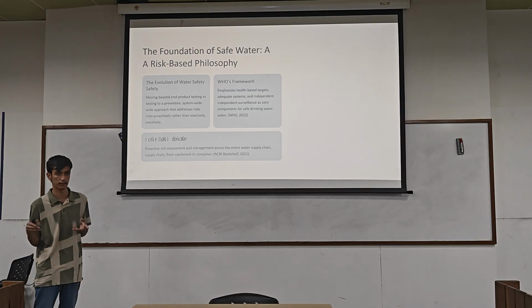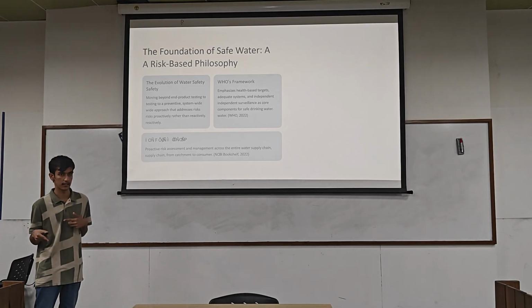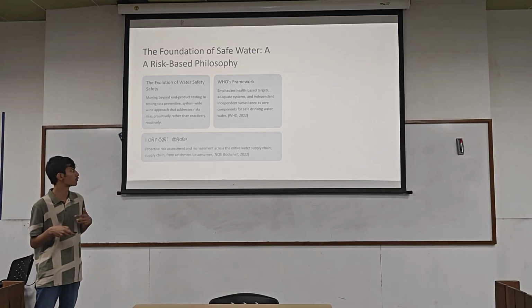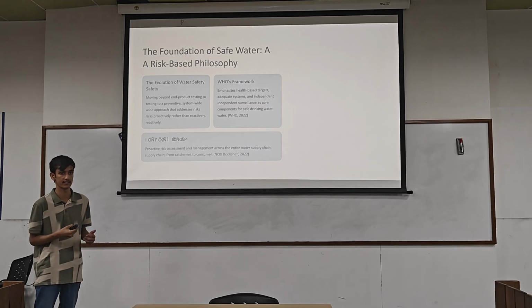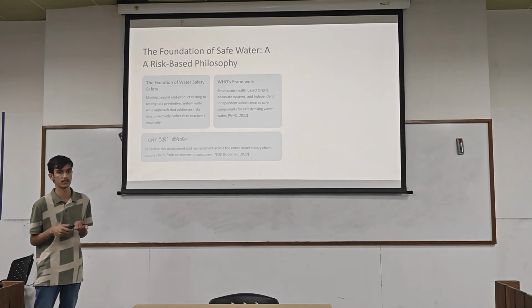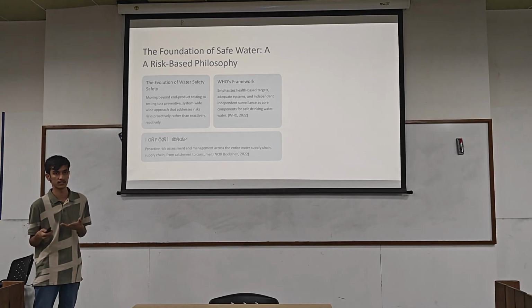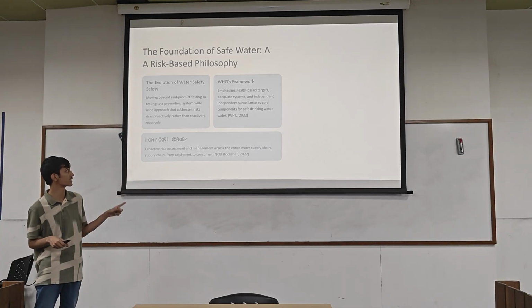So during the whole supply chain, starting from the source to the end consumer, we test the water and look for possible risks. Now, as I say, test the water, let us also look at WHO's framework on how we should test this water. Firstly, we set health-based targets. Why only health-based targets? We can lay down mathematical computations and scientific principles to test the quality of water, but at the end of the day, what do we want? We want the water to be safe for us to drink. So that is why health-based targets are necessary.